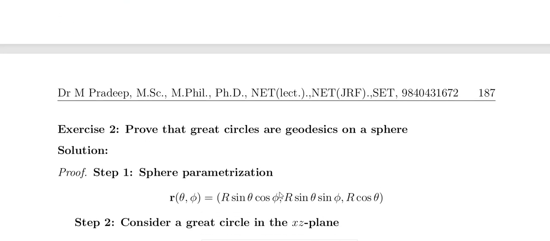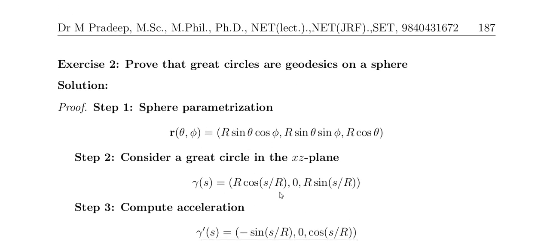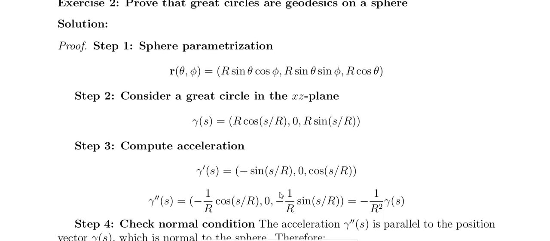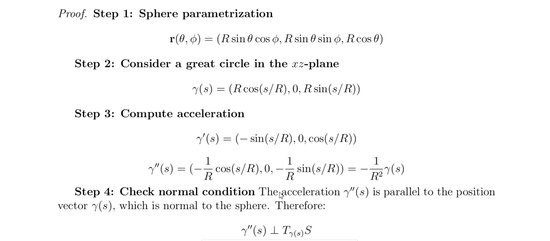And the great circle, or geodesics on a sphere. So r of theta is the parameterization. Consider the great circle in the xz plane, that is y equals 0. Then gamma of s equals r cos s by r, 0, r sin s by r is the curve, and then its derivative and second derivative gamma double dash.